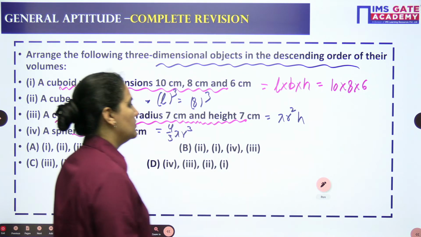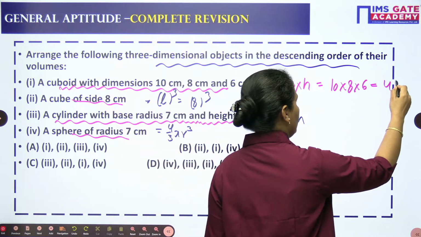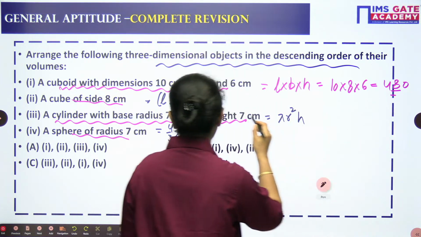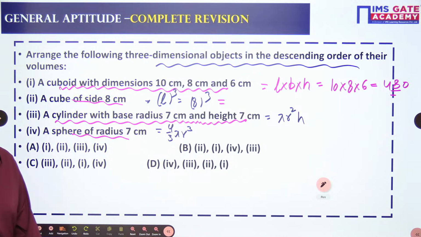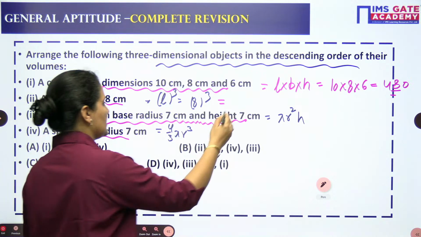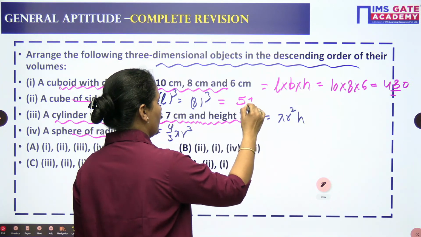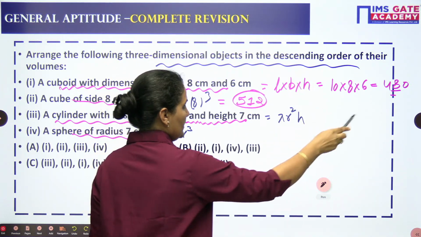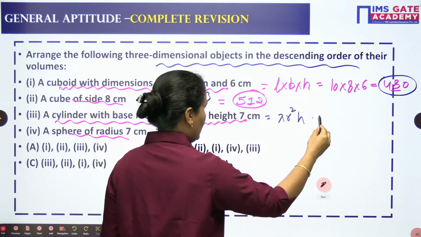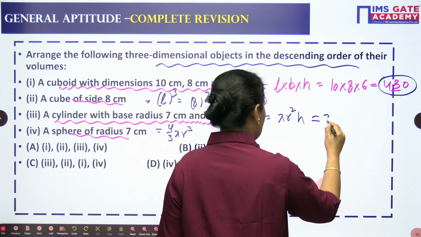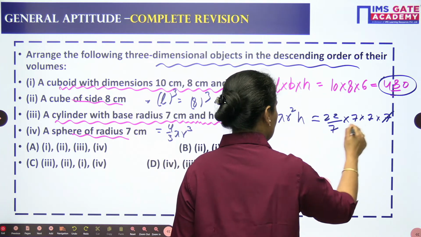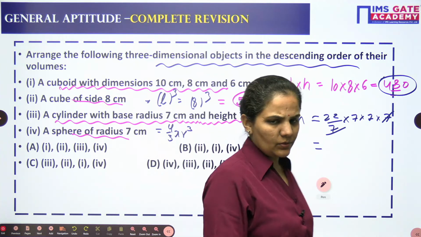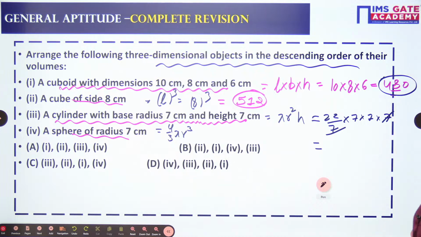Yeah, so this is the smaller one, I can see 448. 480 is this one. 8 cube is this one. Radius is given to us, height is also given to us. 8 cube means 64 into 8, 512 is this one. 480 is this one. R and H are given to us. 22 by 7, 7 into 7 into 7, 7 gone. When you solve 22 into 49, I think it will be 1078.